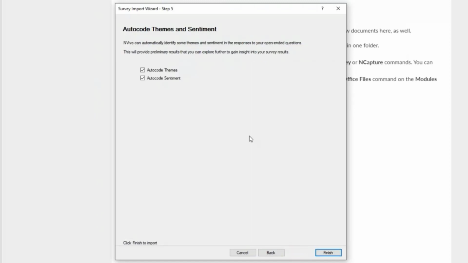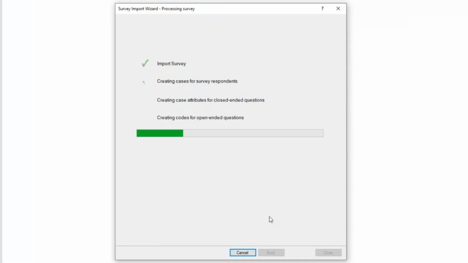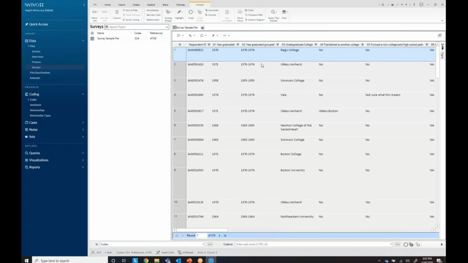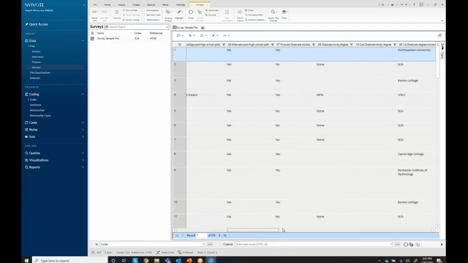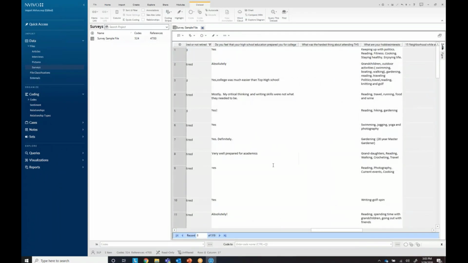And go next. I'm not going to do this right now, but you can also auto code by themes and sentiment. And so the software is going through the wizard. And so it shows me what the survey looks like when it comes in to NVivo. You can see the open-ended questions here are in white. So this is what I can code on.